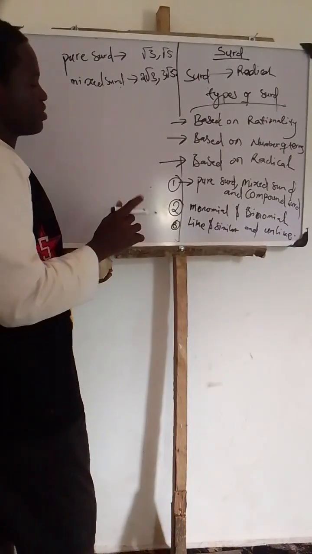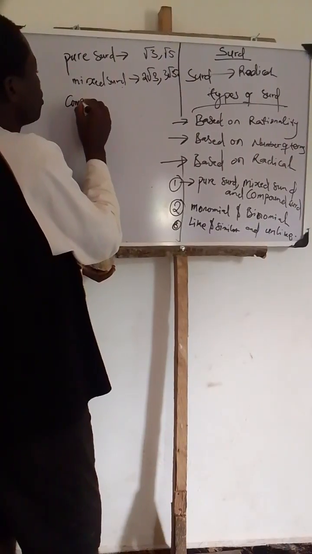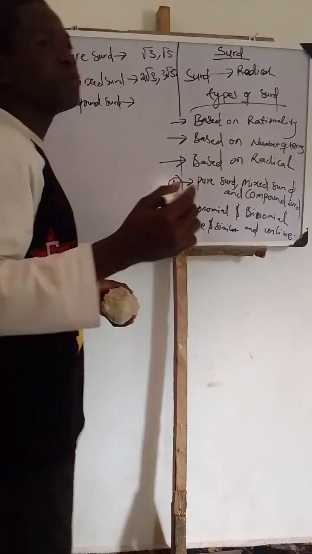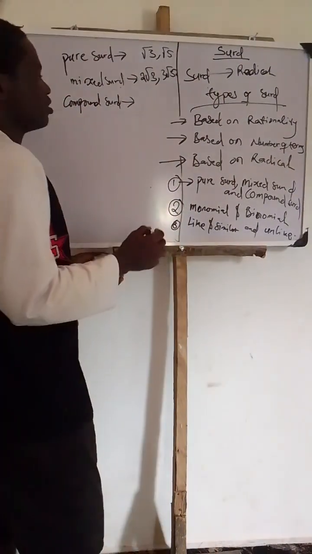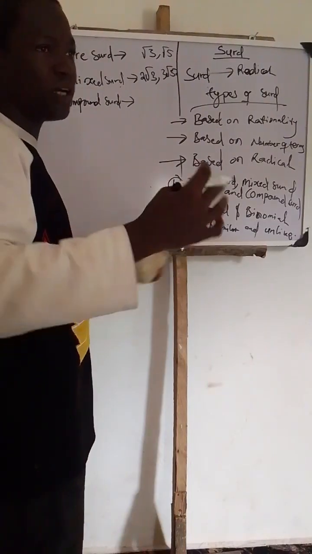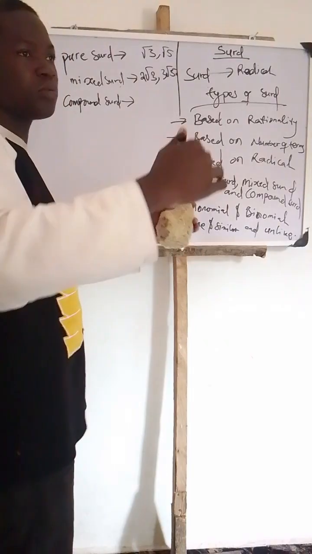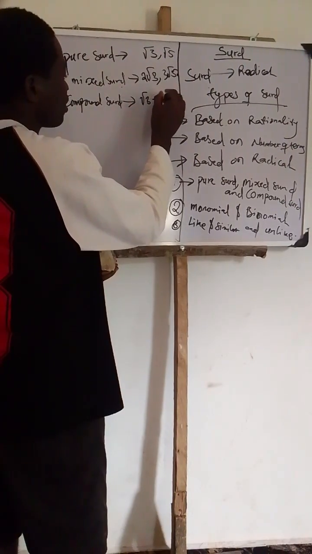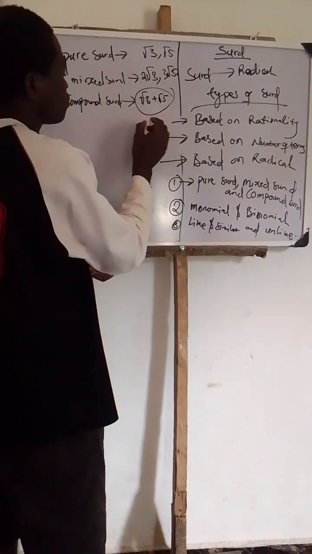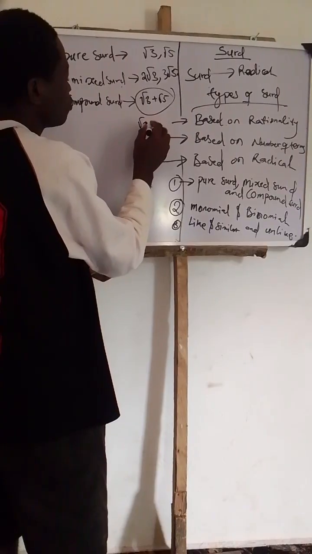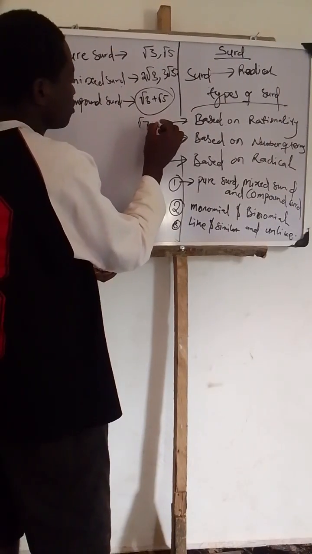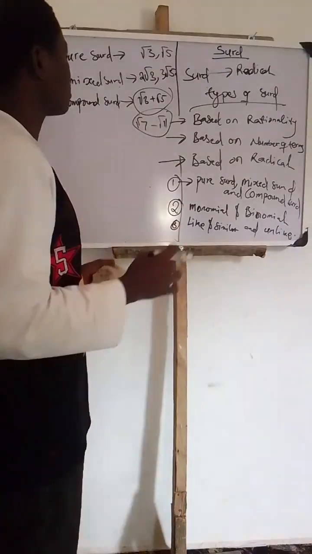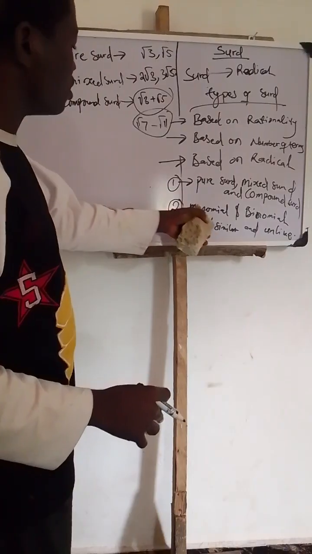Compound surd. The example can come in 2 ways, with addition and multiplication. The meaning of compound is addition of 1 or 2, something that is bigger than 1. Root 3 plus root 5 is an example of compound surd. Root 7 minus root 11 is an example of compound surd.